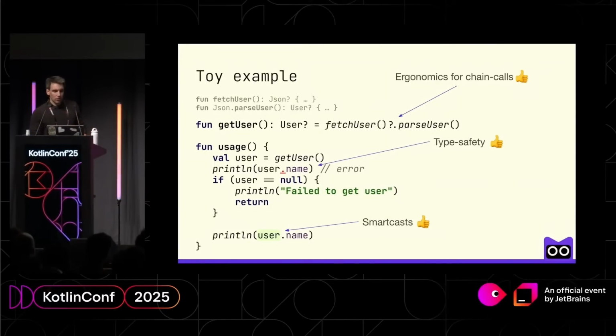And if you break this down, what do we like about this? The first thing is that it's really nice to do chain calls, because we don't have to invoke a method, check for null, then invoke a method, check for null, and so on. The next thing is that we get type safety. That's really nice and one of the core features in Kotlin. And the other feature that is at the heart of Kotlin is smart casts. Nullable types and flow typing play really nicely with smart casts, because if you check for null, we don't need any pattern magic and so on. The compiler will know that the type is non-nullable.